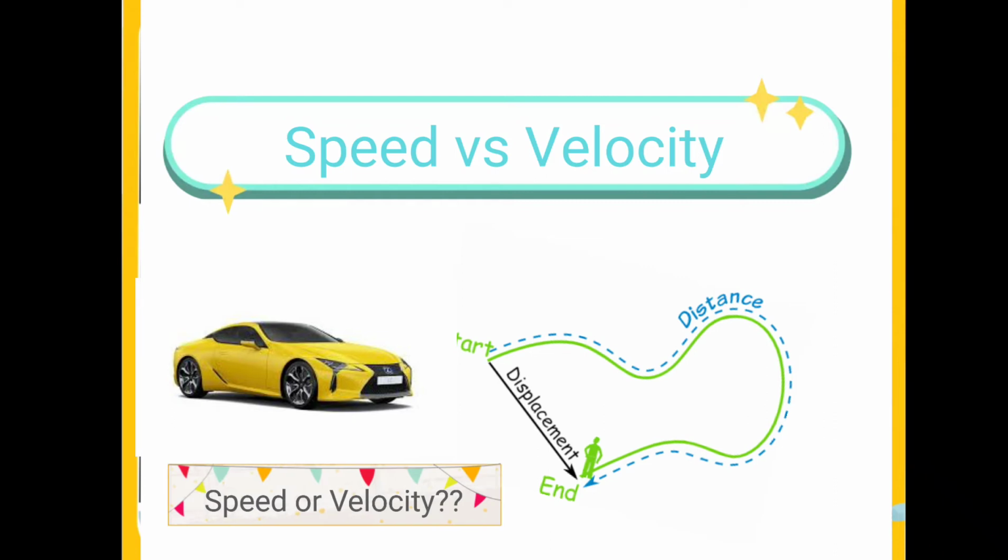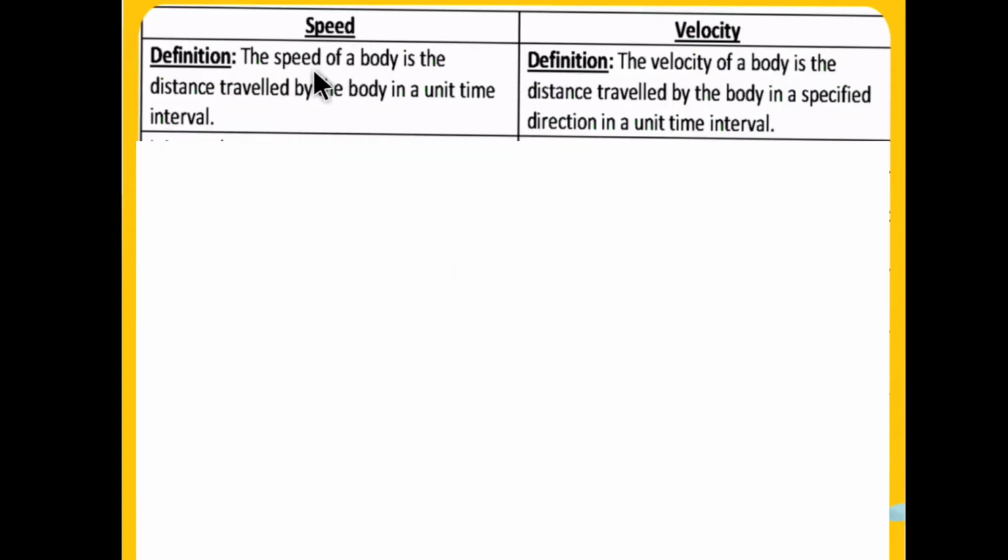In today's video, we will learn about the difference between speed and velocity. So let's begin. The speed of a body is the distance traveled by the body in a unit time interval, whereas the velocity of a body is the distance traveled by the body in a specified direction in a unit time interval. Okay. In case of speed, the speed is the distance traveled by the body in unit time. Okay, how much distance the body or the object covers in a unit time, that is speed.